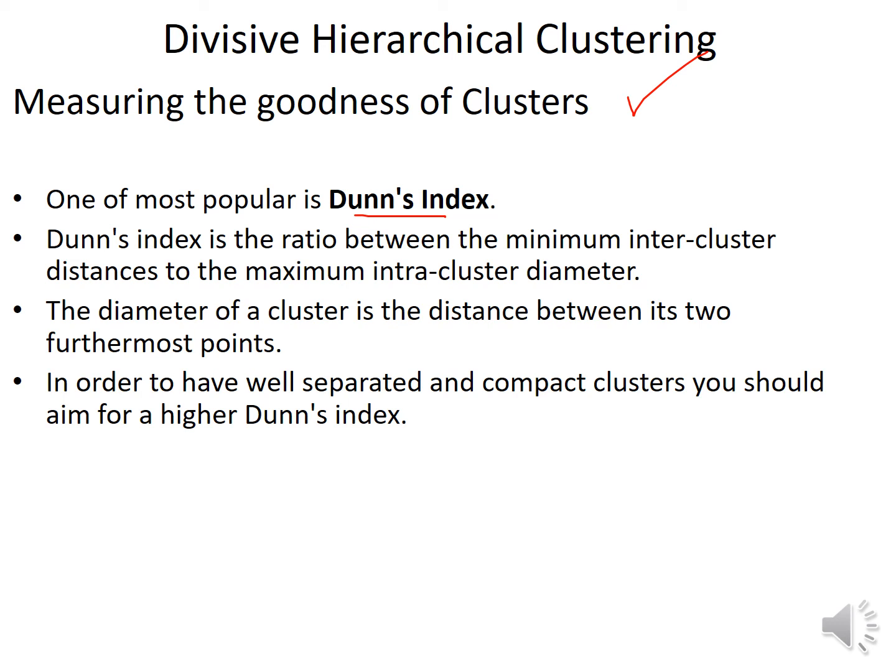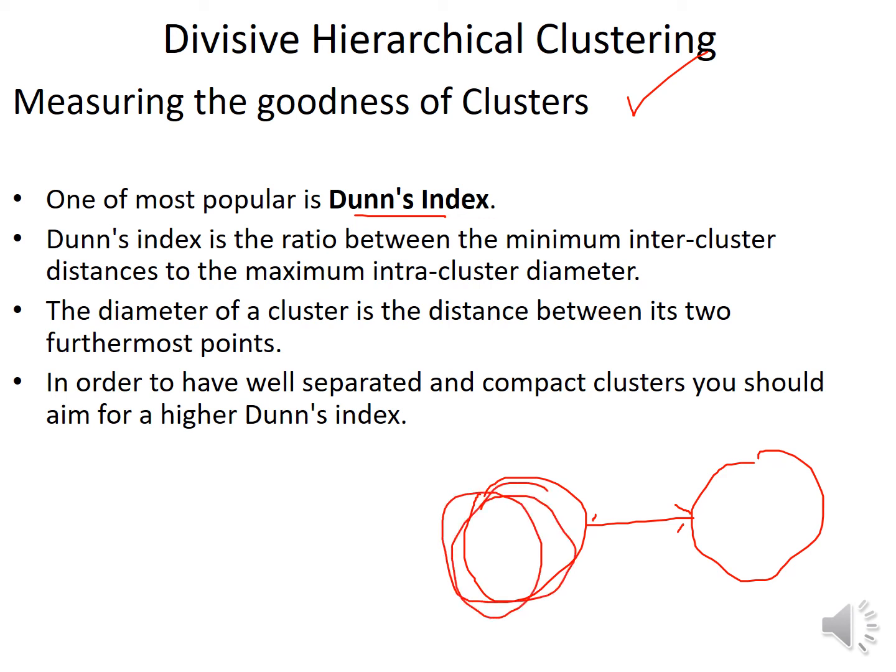One of the most popular among the indexes is Dunn's index. Dunn's index is the ratio between the minimum intercluster distance, and what is intercluster distance? For example, this is one cluster and this is another cluster. The distance between two clusters is the intercluster distance, to the maximum intracluster diameter. Intracluster means within cluster.